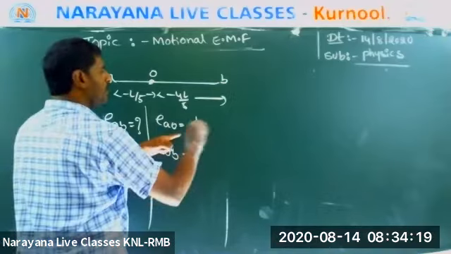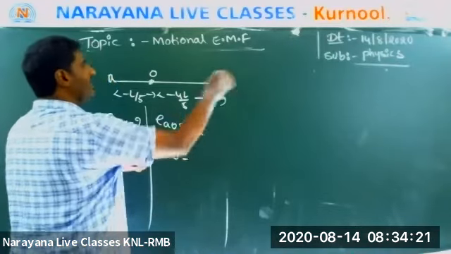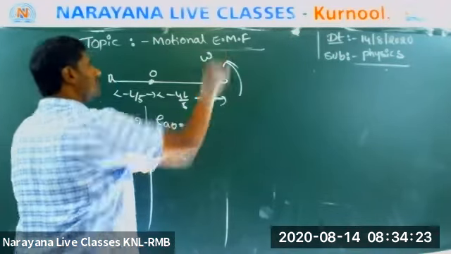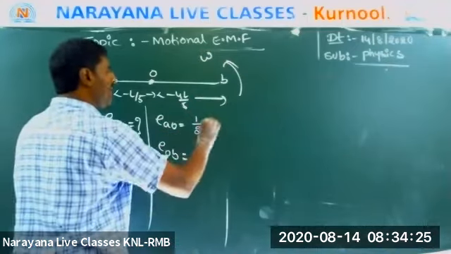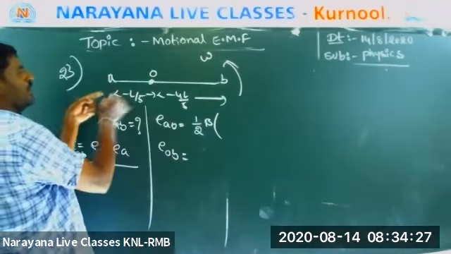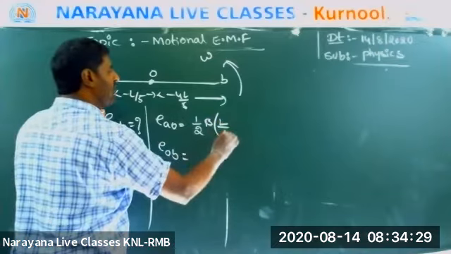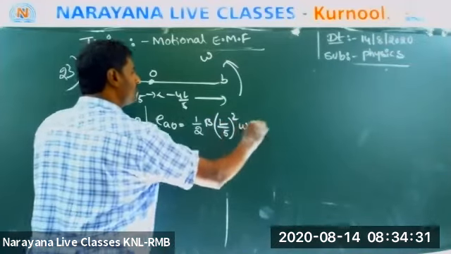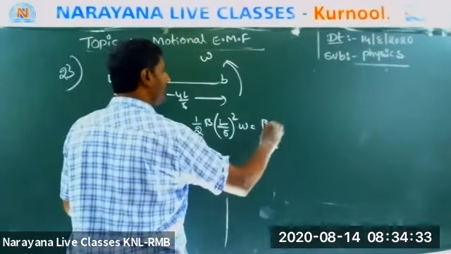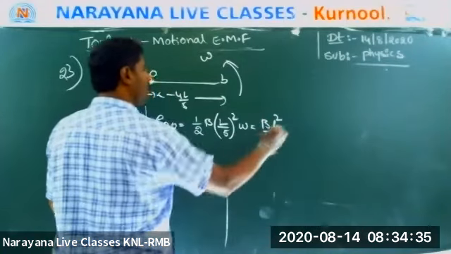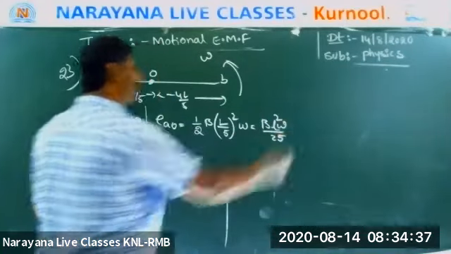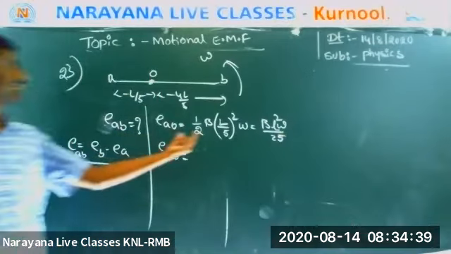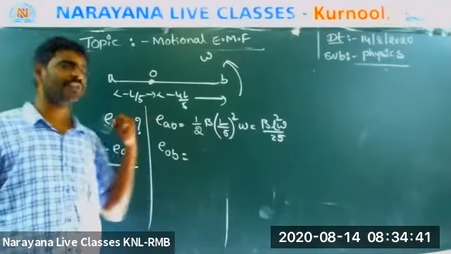What is our formula? It is rotating, so 1 by 2 B L squared omega. What is L here? L by 5 whole squared. Then what is the answer? B L squared omega by 50. Everyone okay?